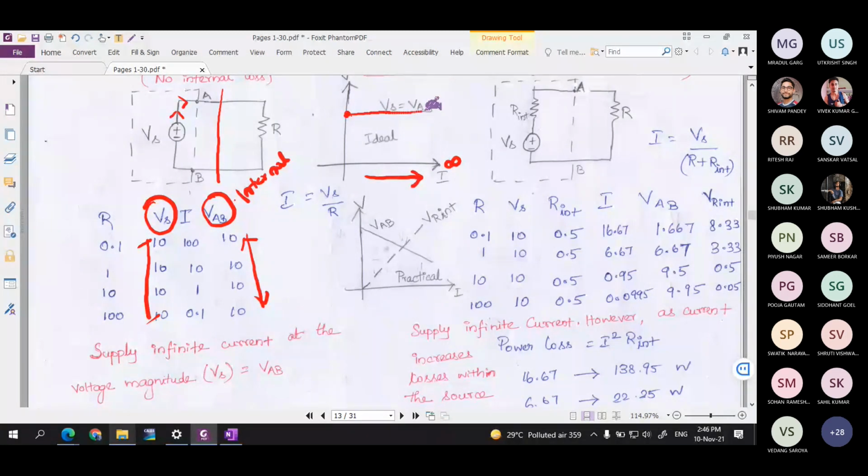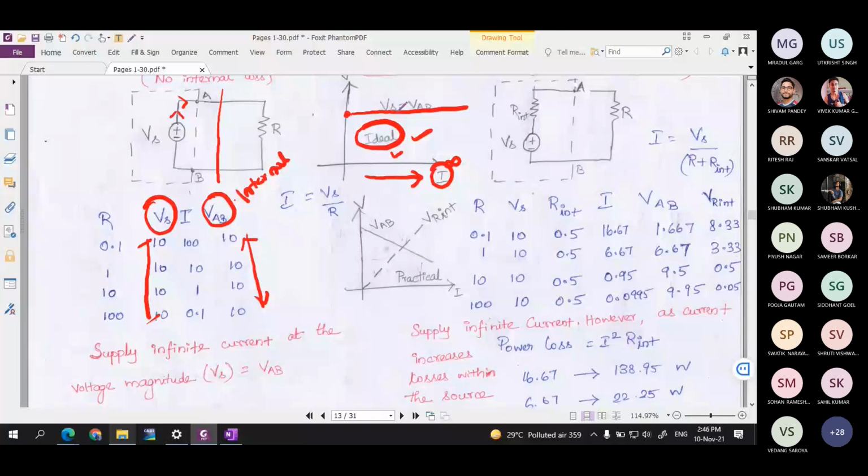So this is an ideal case. Practically, this will not be possible. Practically, when you increase the current, to a certain extent it will behave like an ideal source, meaning the voltage of the source, mainly this VAB, will not change.